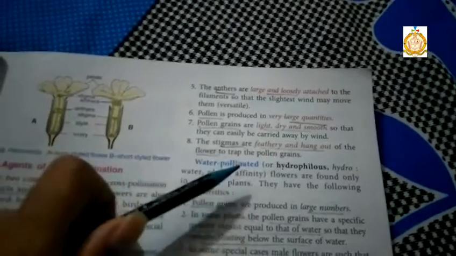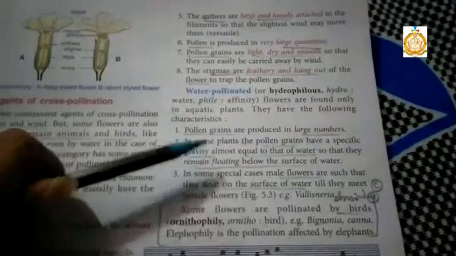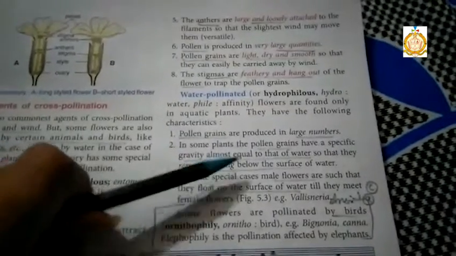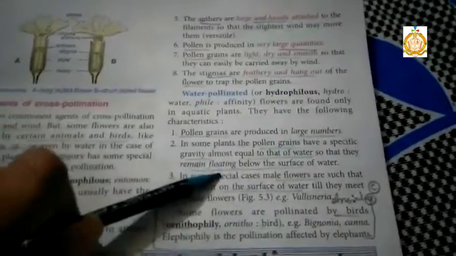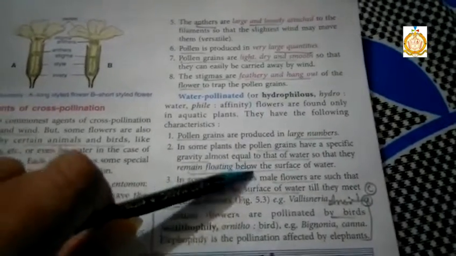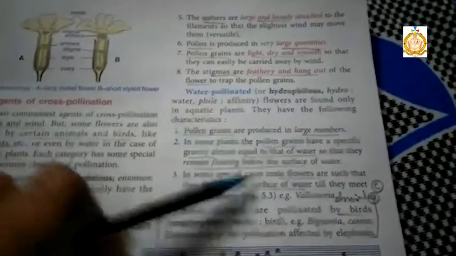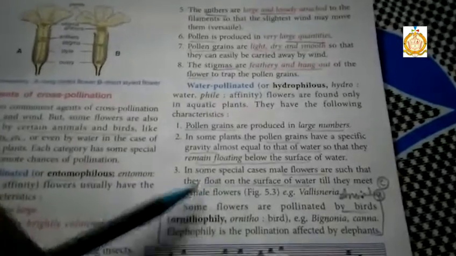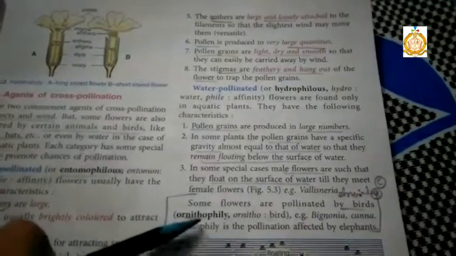The next one is water pollinated. Water pollinated or hydrophilous. Here the flowers have different characters. The pollen grains, they are produced in large numbers. Some plants, the pollen grains have a specific gravity almost equal to that of water, so that they remain floating below the surface of water. And in some special cases, male flowers are such that they float on the surface of water till they meet female flowers.